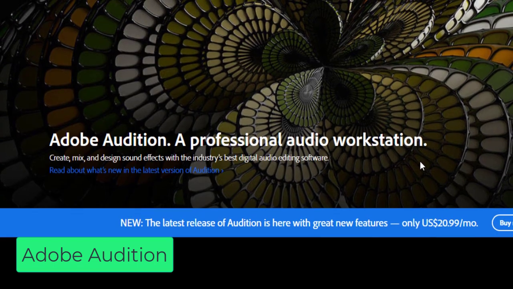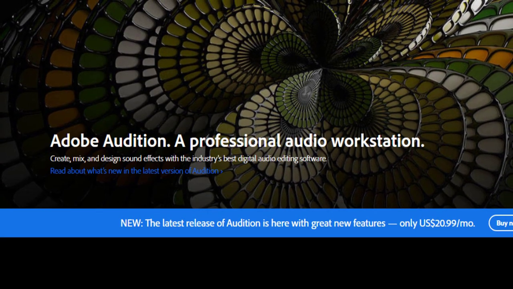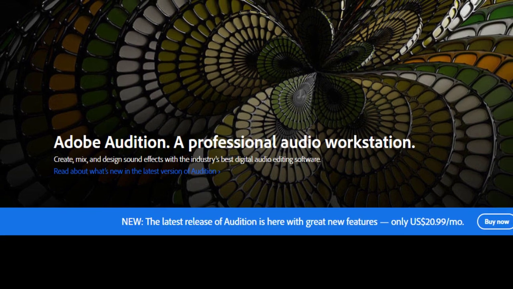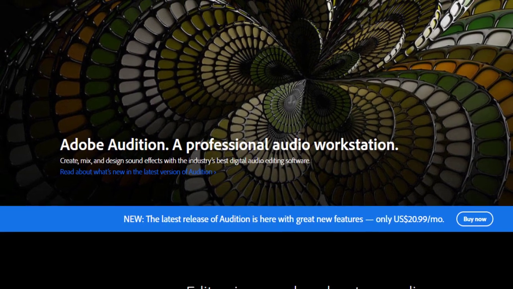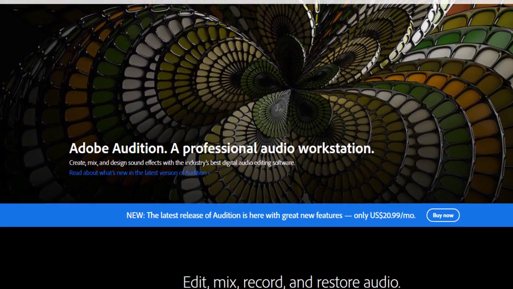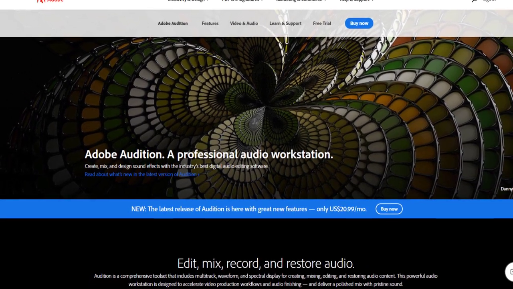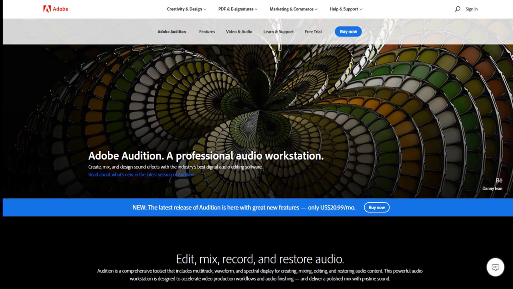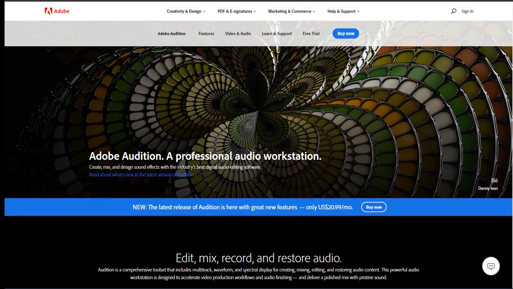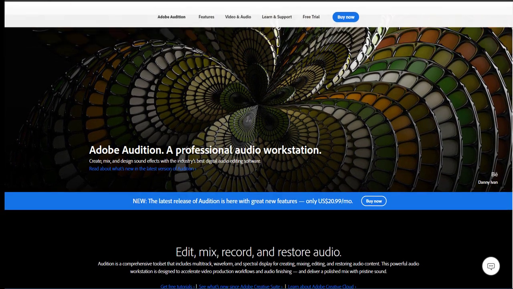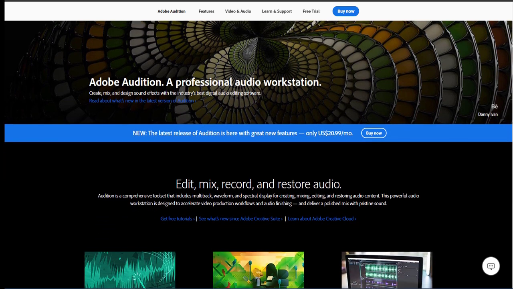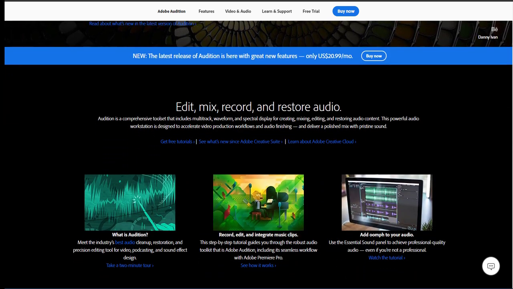The next one on our list is Adobe Audition. Not much to say, really. Adobe software is considered the industry standard for professional work, and when it comes to audio editing, we can definitely say the same. Adobe Audition comes with all the features and options that you can possibly need for professional audio editing.